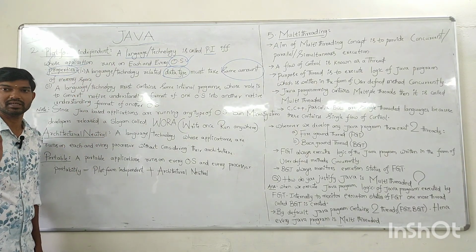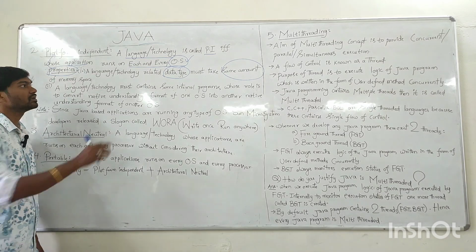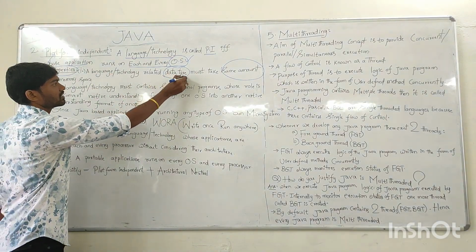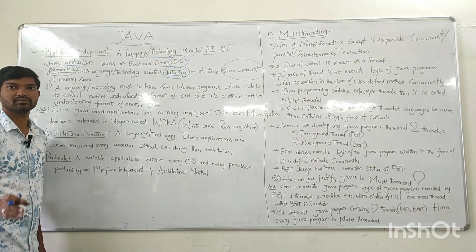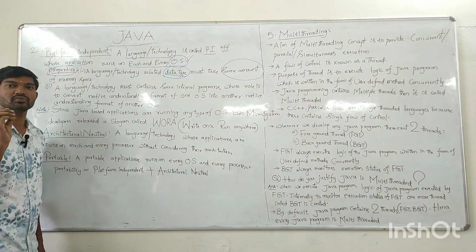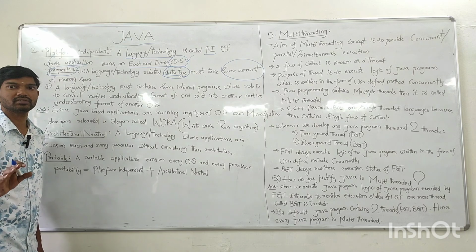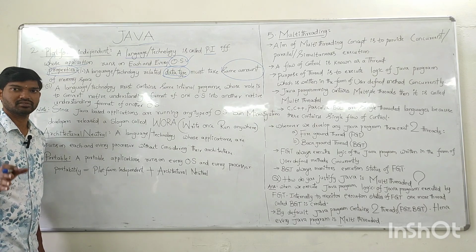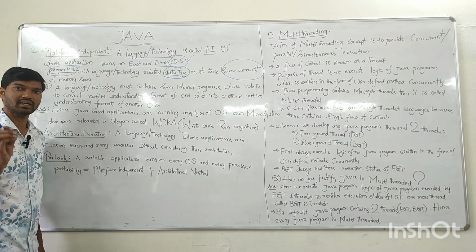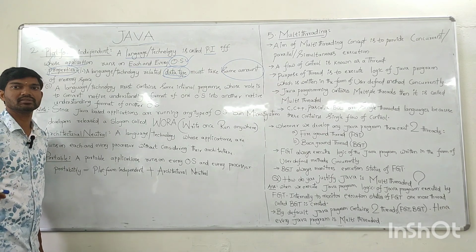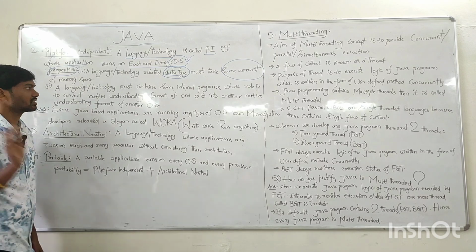Whenever a language is said to be platform independent, the first property is that the language or technology's data types should take the same amount of memory space in every OS. If you take integer, it should take 4 bytes of memory space in Windows OS or Linux OS or Mac OS. Float is 8 bytes of memory space. It should take that in Windows, Linux, and Mac. It should take the same amount of memory space in all types of OSs.